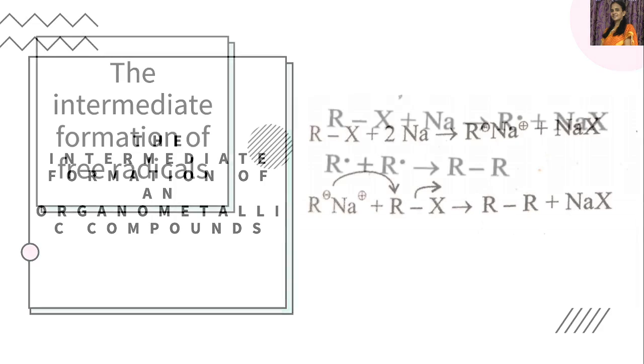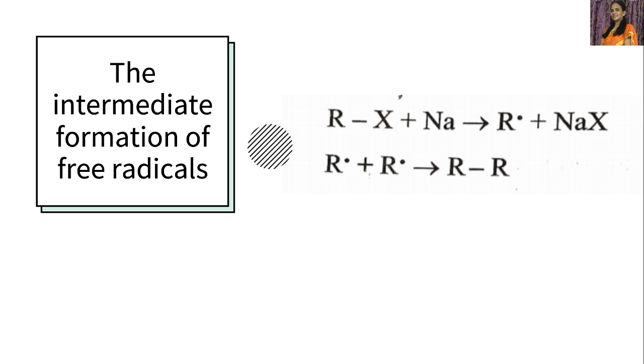Now, let us consider the second mechanism, the intermediate formation of free radicals. First of all, let us consider one alkyl halide molecule. When this molecule is treated with sodium, the sodium atom combines with the halogen atom, the X free radical, to form NaX, leaving behind an alkyl free radical.